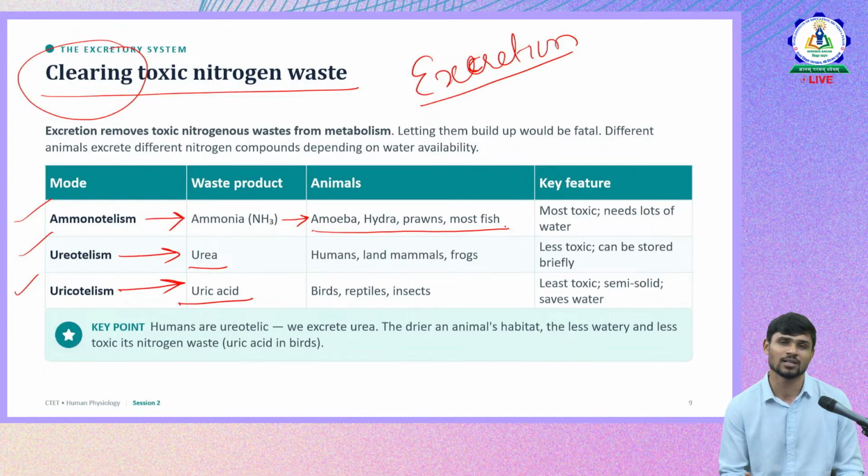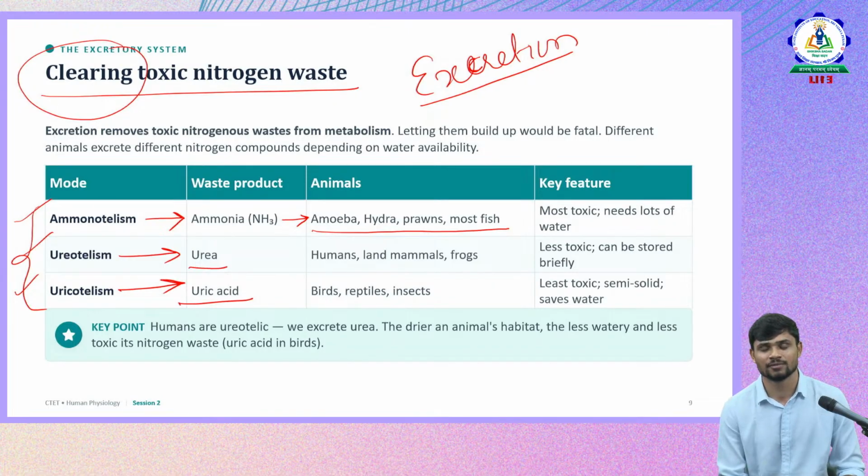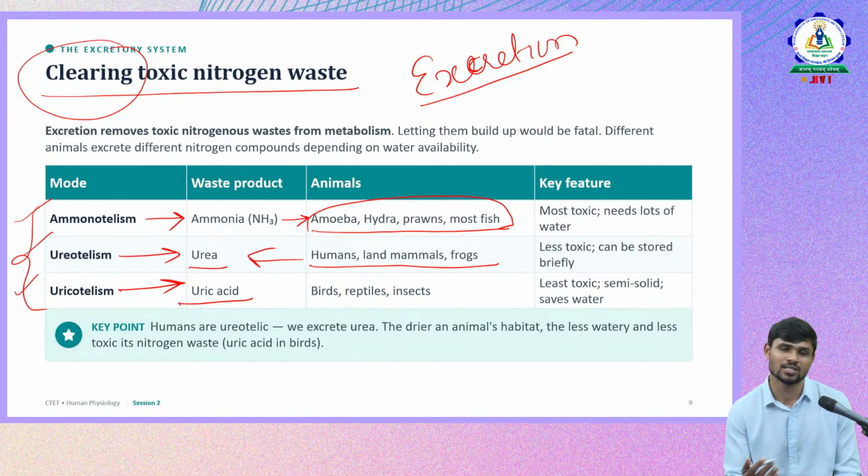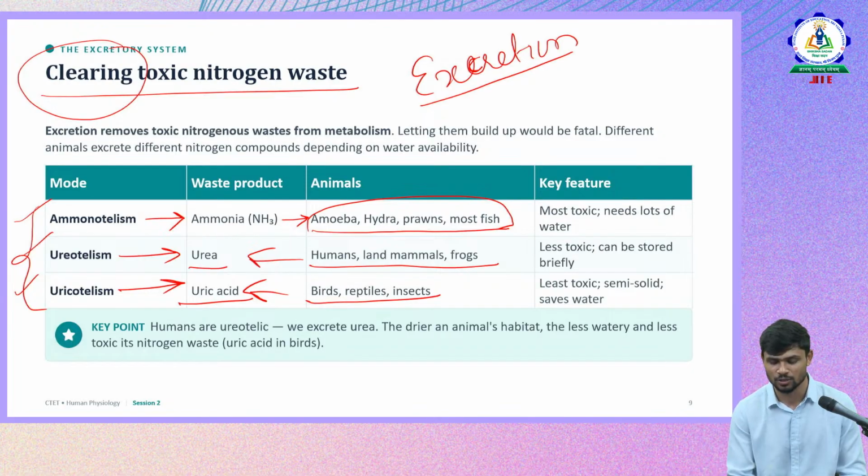So based on the availability of water, the kind of waste materials will be released. All these have abundance of water, so these animals will be releasing ammonia. What about urea? Urea will be released by humans, land animals, frogs, but in the form of urine. We'll also see how urea gets converted into urine and eliminated from the body. In birds and reptiles, it is uric acid. They produce uric acid as waste material which needs to be released.